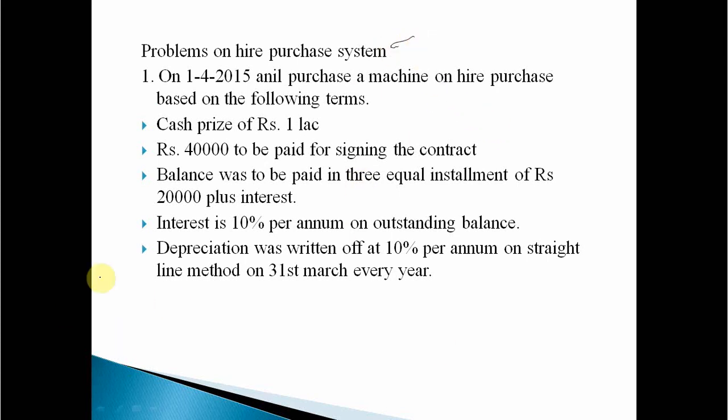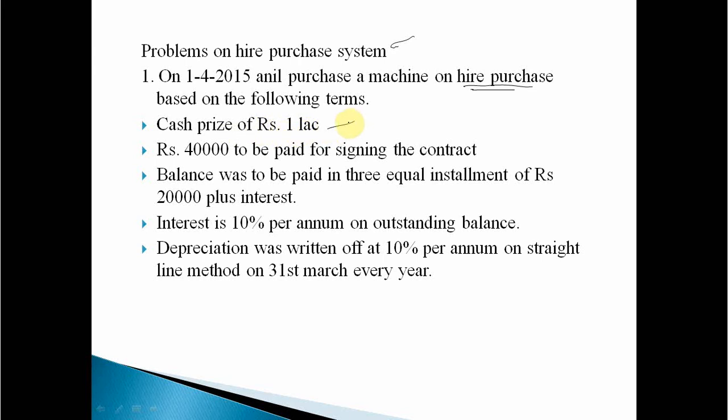Clear? So first problem: on 1/4/2015 Anil purchased a machine on hire purchase system, clearly given here, based on the following terms. In the question only they will mention under which method you are required to prepare. First, cash price of rupees 1 lakh.